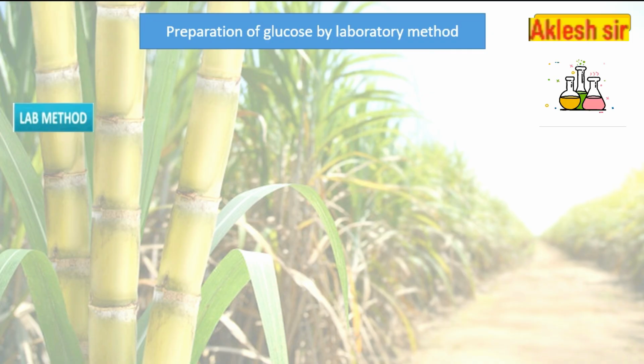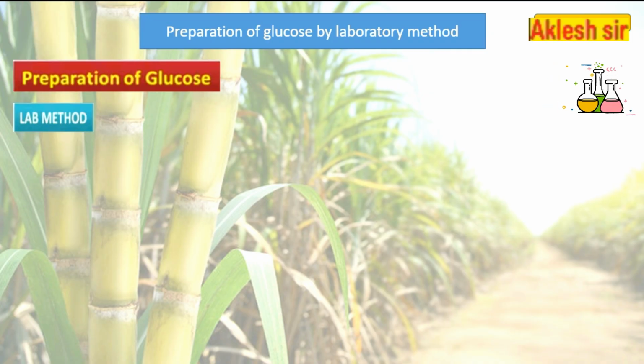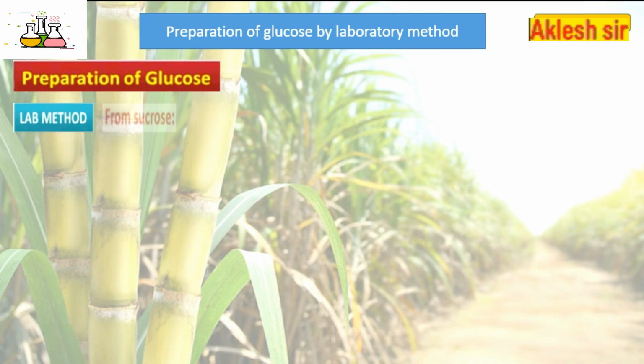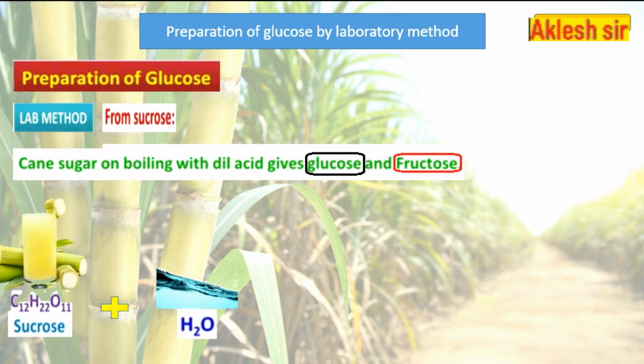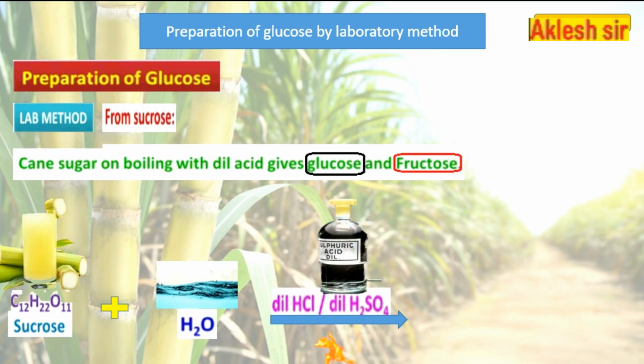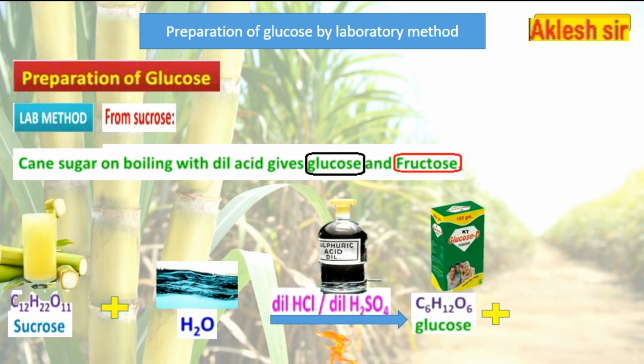In the lab method for the preparation of glucose, what do we require? We require sucrose. Sucrose, when boiled with dilute acid, gives glucose and fructose. Let's see the reaction. We have a molecule of sucrose plus water, in the presence of a dilute acid like HCl or H2SO4 and heating. We get two different products: first glucose and next fructose.